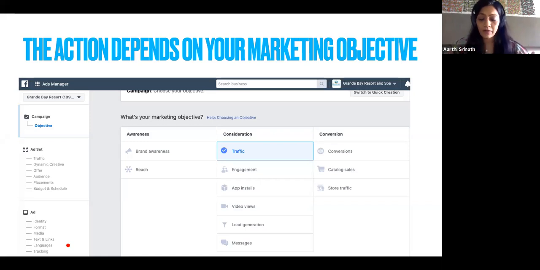So in awareness, it is about getting more people to know about your brand, reaching more people about the brand. Consideration is about website traffic, getting people to share, comment, like, follow your brand. It could be app installs, it could be views of your video, it could be lead generation. This is not conversion, but this would be inquiries when someone submits an inquiry. It could be messages on your messenger. And then the conversion, which is actually website conversion, sales from your catalog, or store traffic. So these are the broad objectives which Facebook offers. LinkedIn offers you a very similar set of objectives.